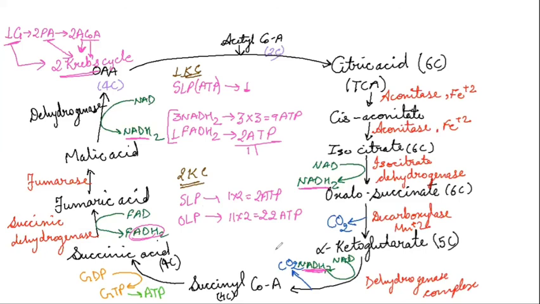Now, remember one point. In the Krebs cycle, 2 CO2 molecules are released. In one Krebs cycle, 2 CO2 molecules are released. There is no use of oxygen in the link reaction or Krebs cycle. No oxygen is used over here. So this is the complete Krebs cycle you need to keep in mind, and the calculations required which you need to keep in mind.